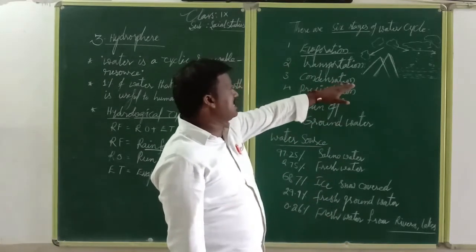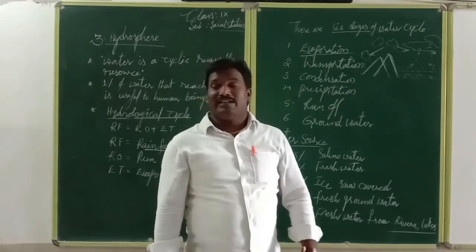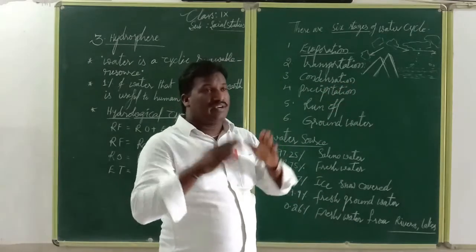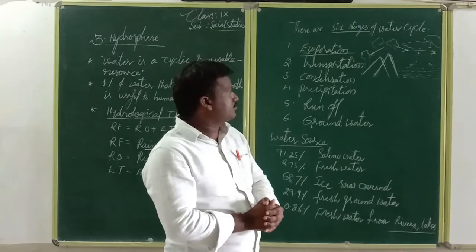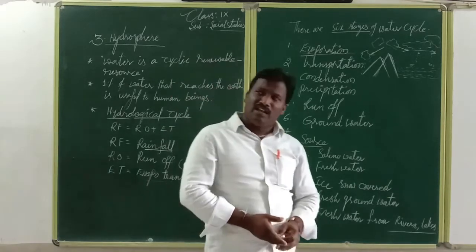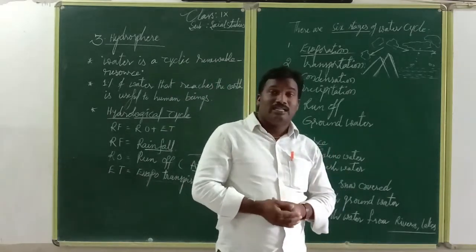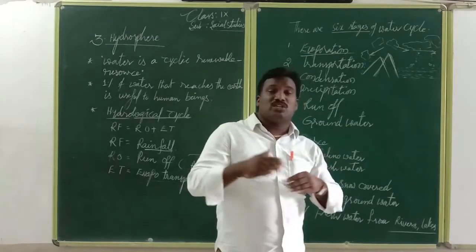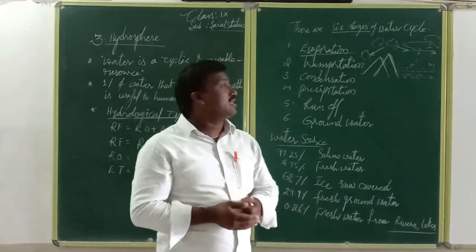Therefore, condensation is nothing but rain, and different types of rainfall occur in different areas. Generally, where water bodies and vegetation are present, more rainfall occurs.